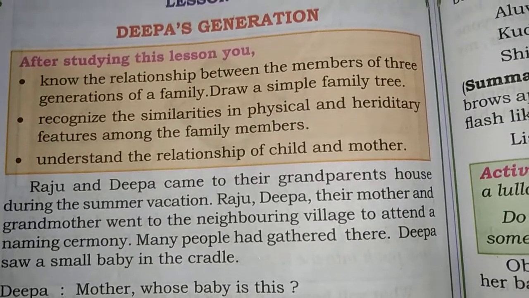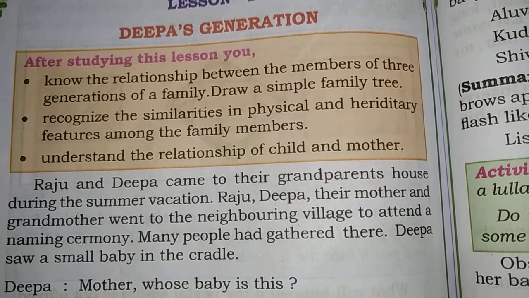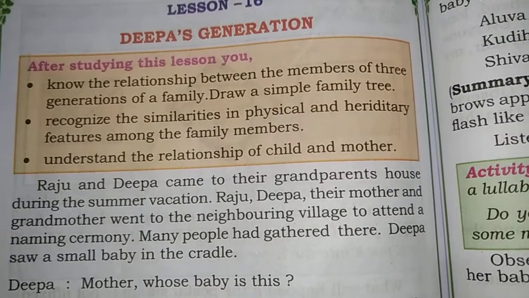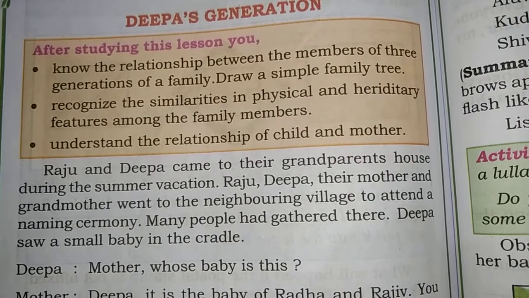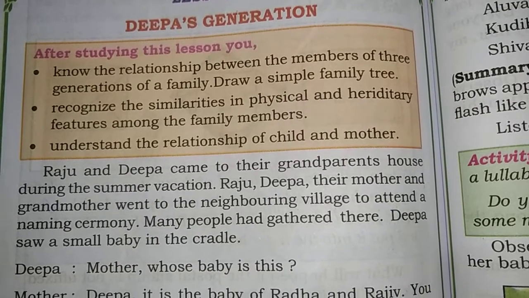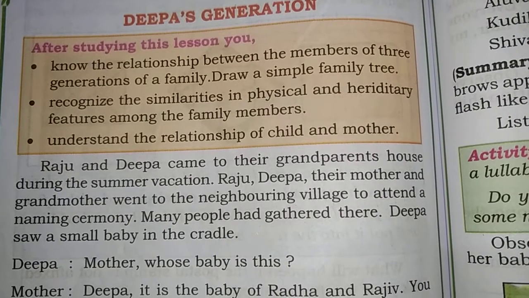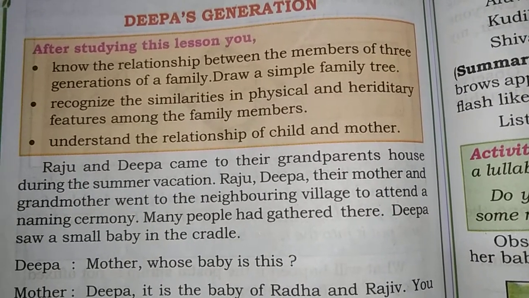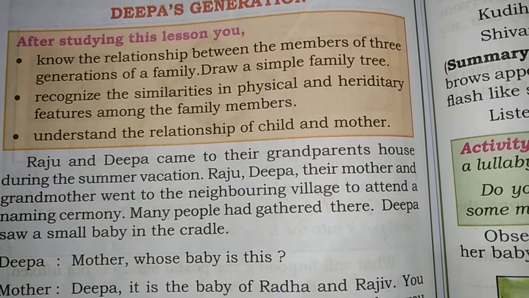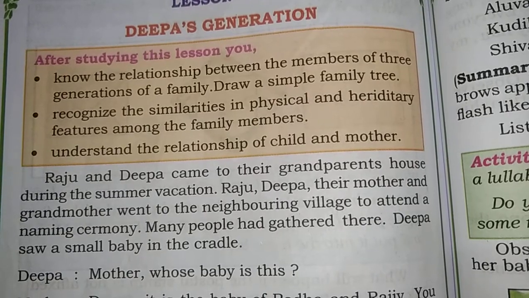I will also repeat it. Raju and Deepa came to their grandparents' house during summer vacation. Raju, Deepa and also their mother and grandmother went to the neighboring village. Why did they go? To attend a naming ceremony. There many people had gathered, and Deepa saw a small baby in the cradle.